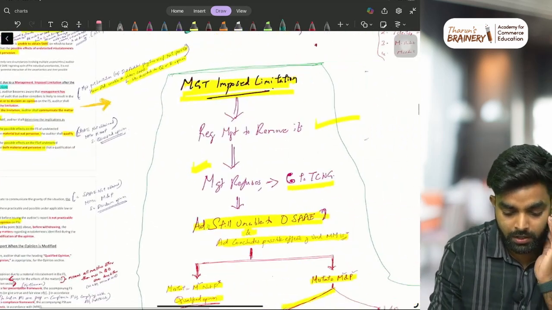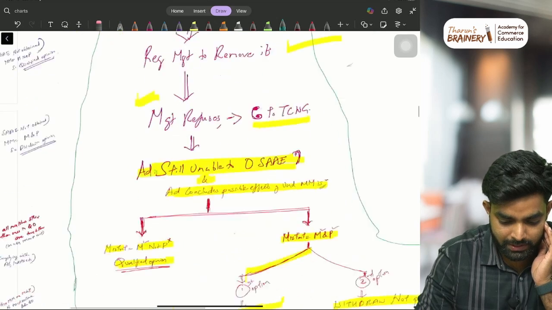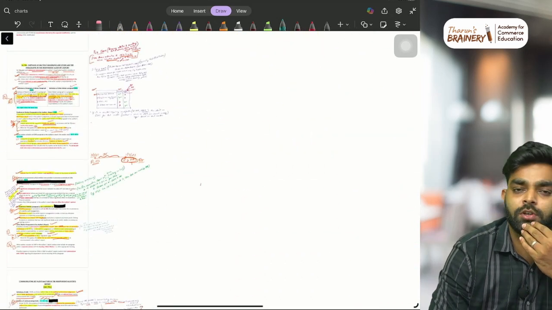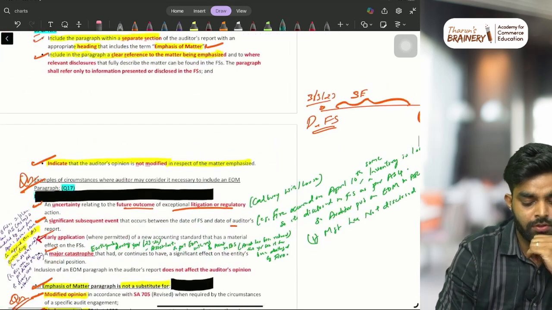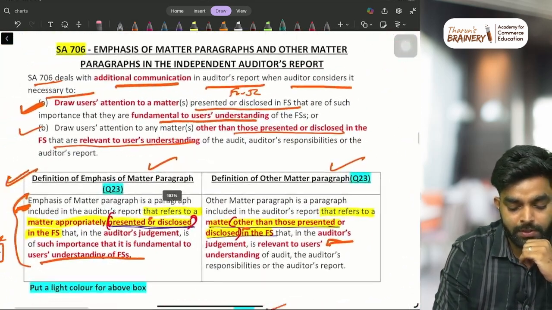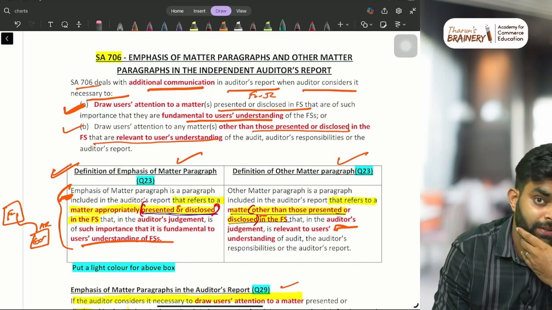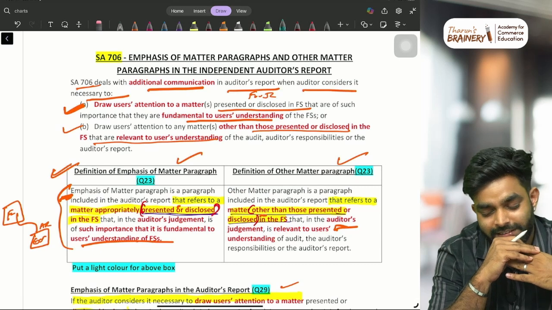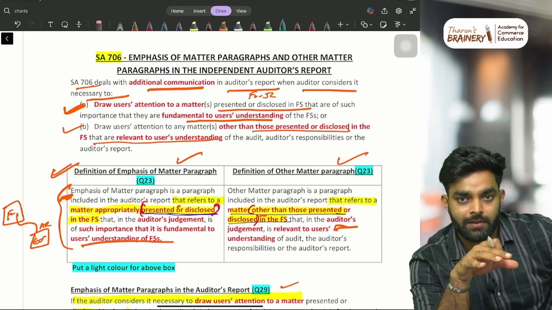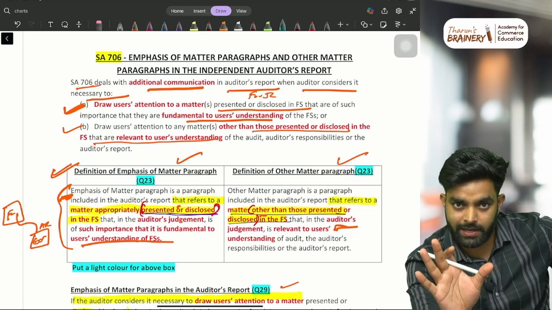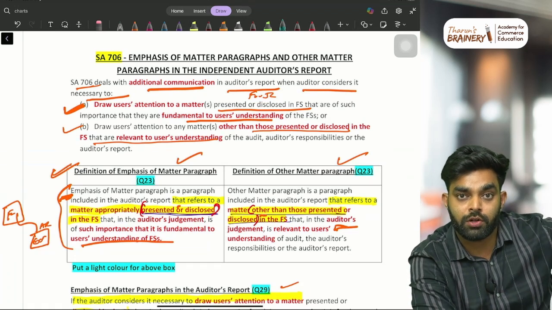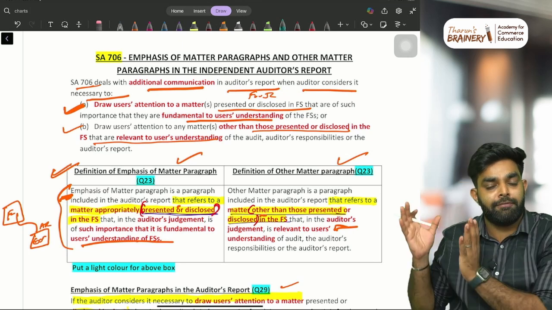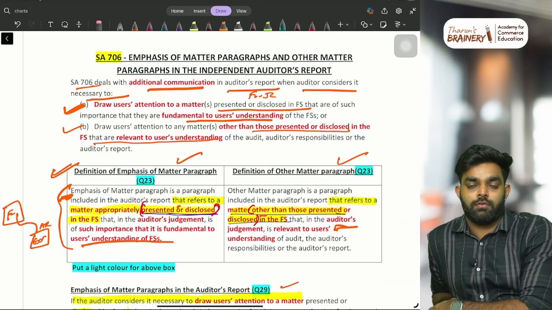Okay. Then management imposed limitation, all these things are not there. Then key audit matter versus emphasis of matter paragraph. You know what the difference is? Both look the same, but tell me what is the difference between the emphasis of matter paragraph and the key audit matter paragraph? I'm focusing on the core area. Tell me. It's very simple. Key audit matters are, in layman's language, some very important matters the auditor identified during the audit, some super important highlighted matters which he definitely needs to state in his audit report for the users' better understanding.